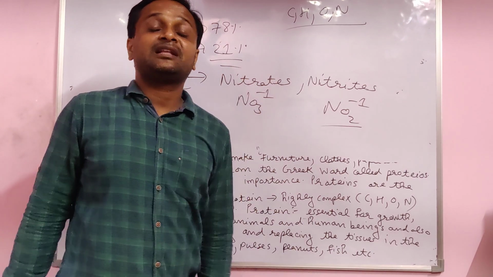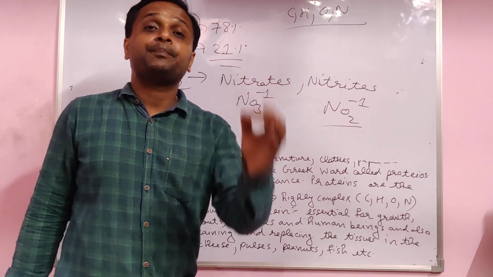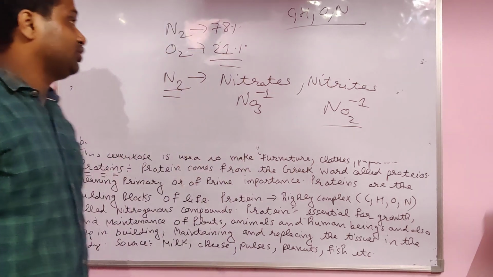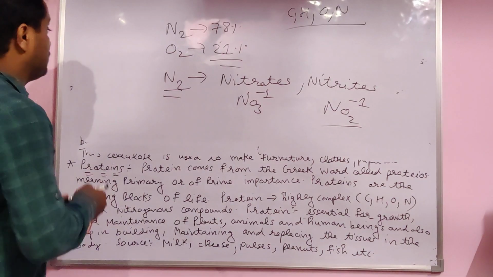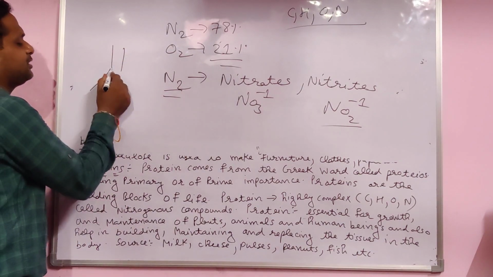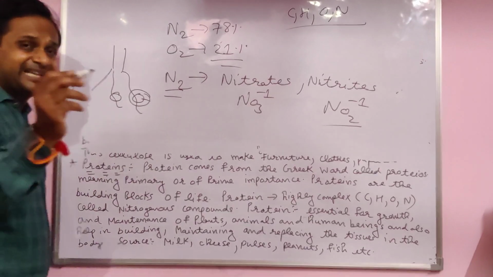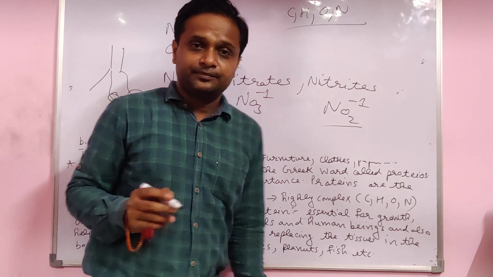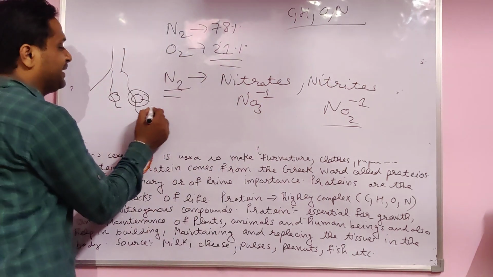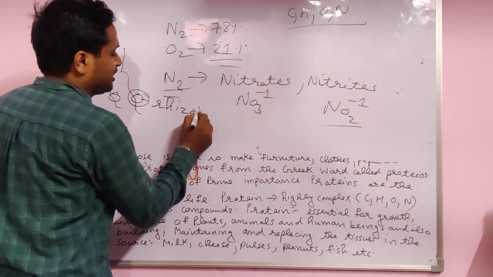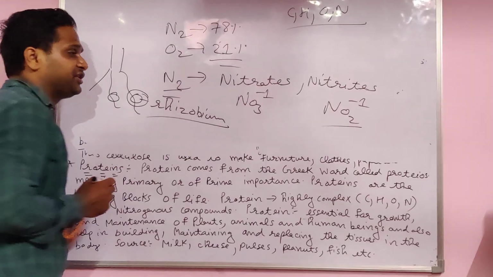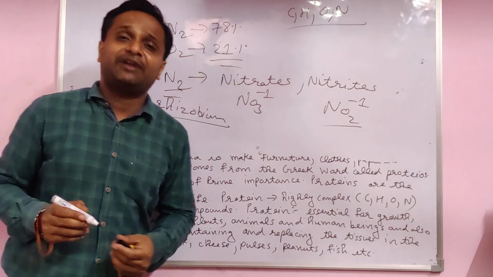Leguminous plants are pulses plants, like the pea plant. In leguminous plants, the roots have nodules. In the nodules there is a bacterium, Rhizobium, which converts nitrogen into nitrate.